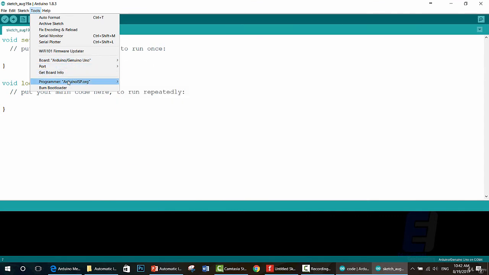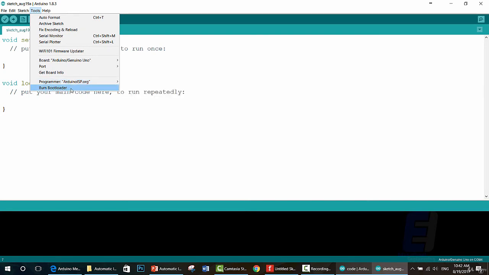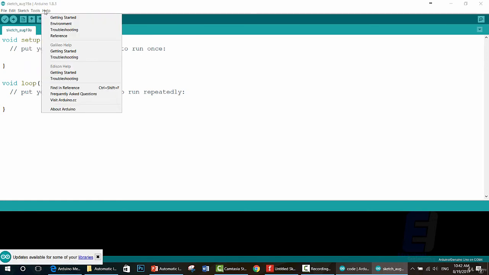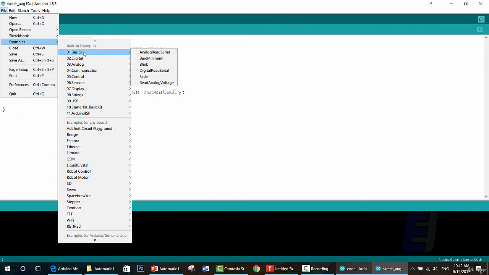get the board info, choose the programmer, burn a bootloader, which is an advanced topic in Arduino, open the serial monitor or serial plotter, fix the encoding of the code, or auto format it. Help is where you can find answers to things you are looking for. Now you can check examples: basic, digital, analog, communication, control, sensors, display.